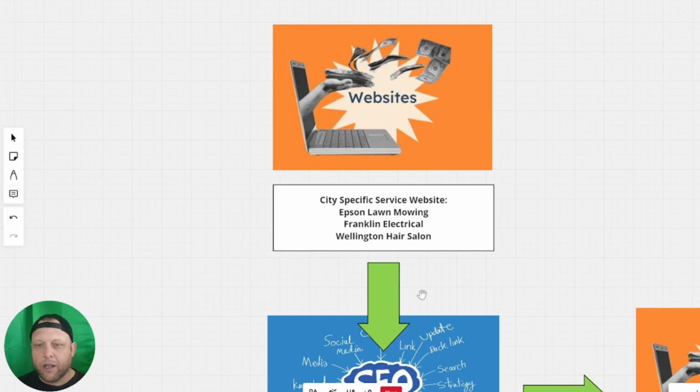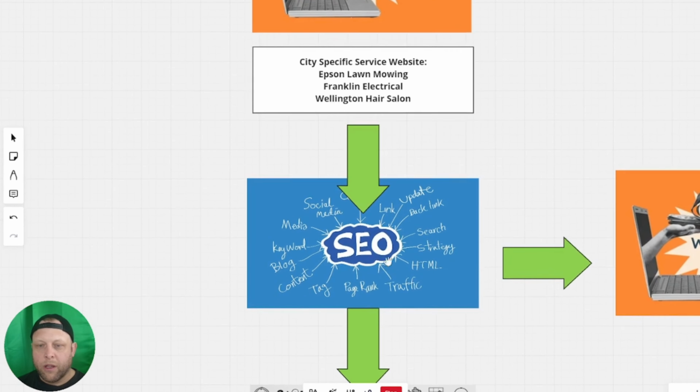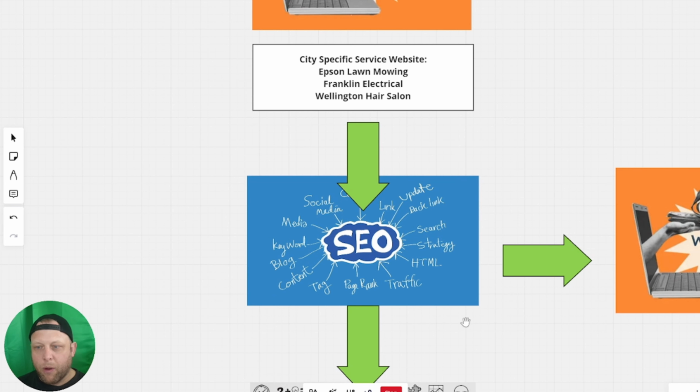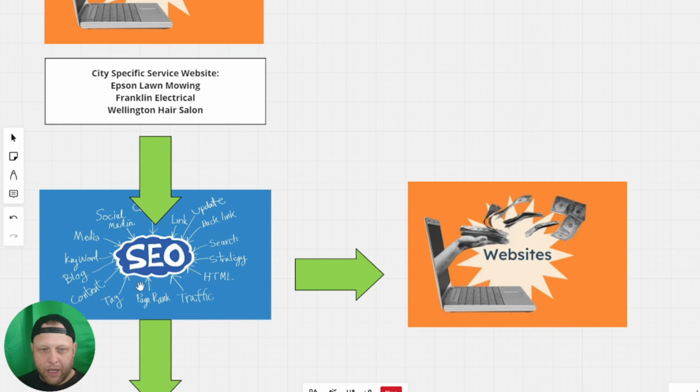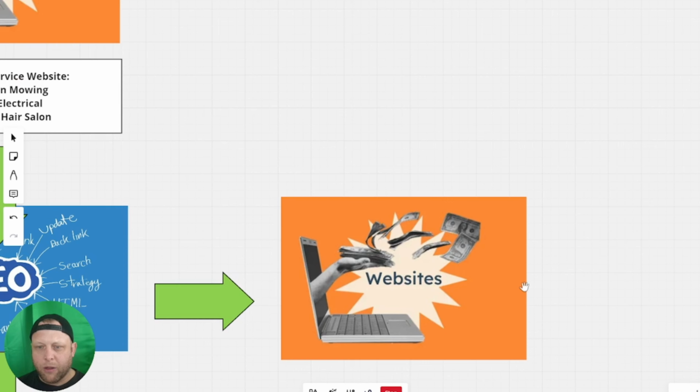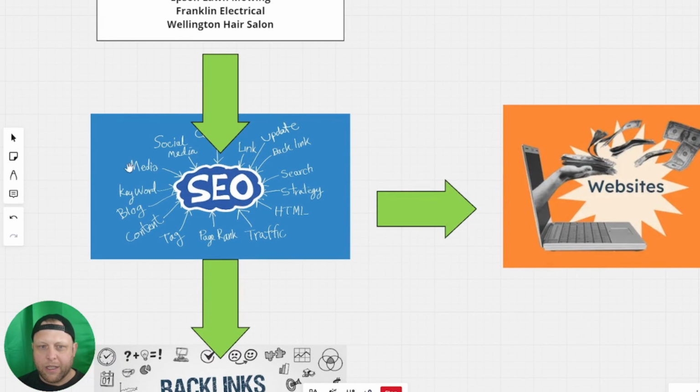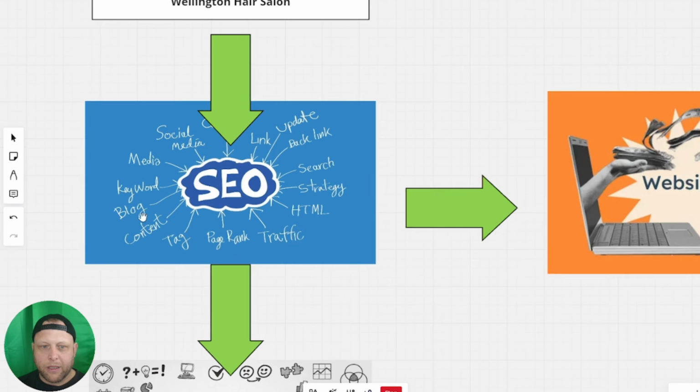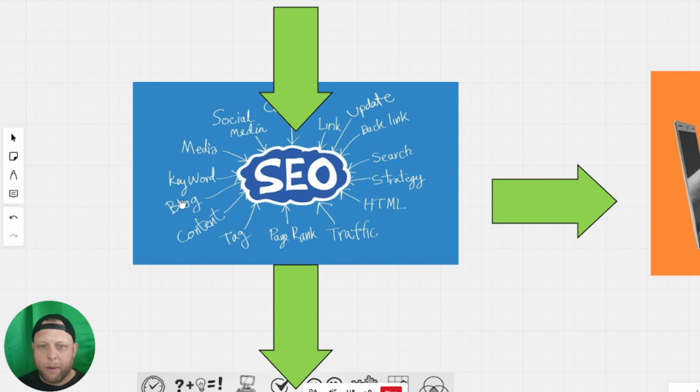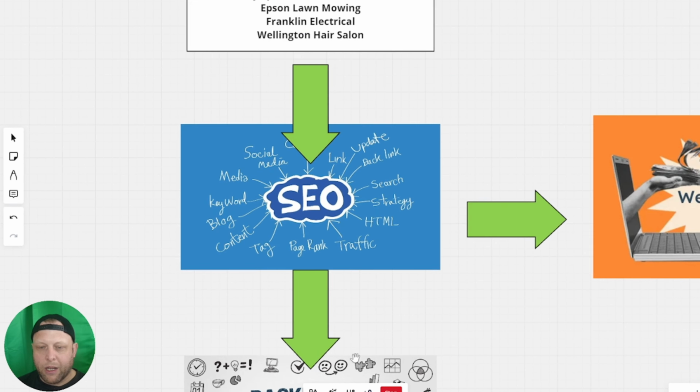So just quickly, if you're creating websites for other people or for yourself and you want to help it rank in Google, specifically if you are a service provider for a specific area, then this automation is going to be awesome for you. You see, when you're creating websites, it's important to have it SEO optimized. That's in the website itself with headers and tags. But it's also important to have backlinks from social media and blog posts. And this is exactly what it's going to do.